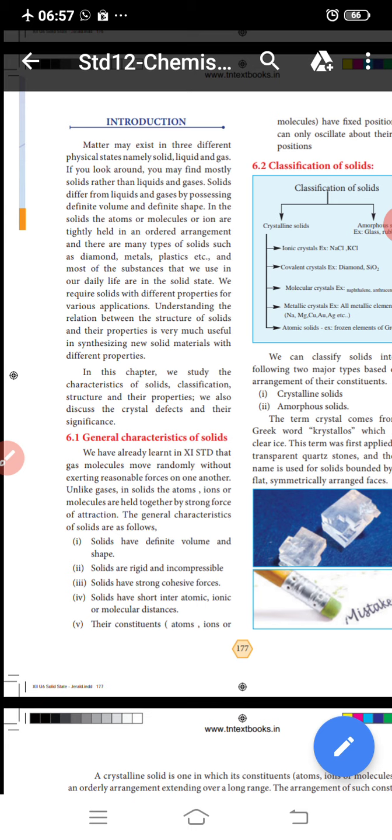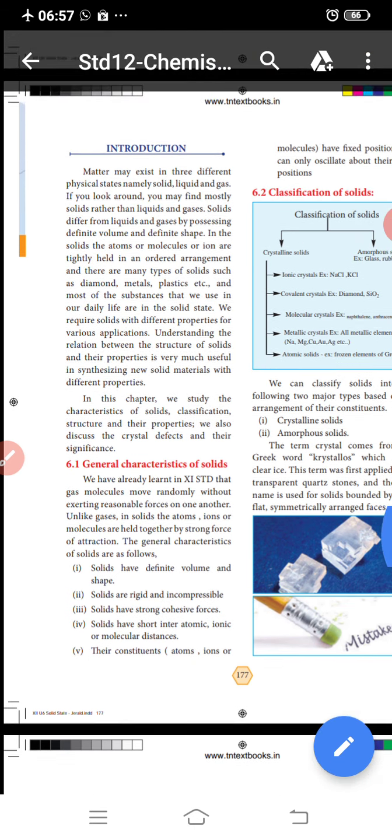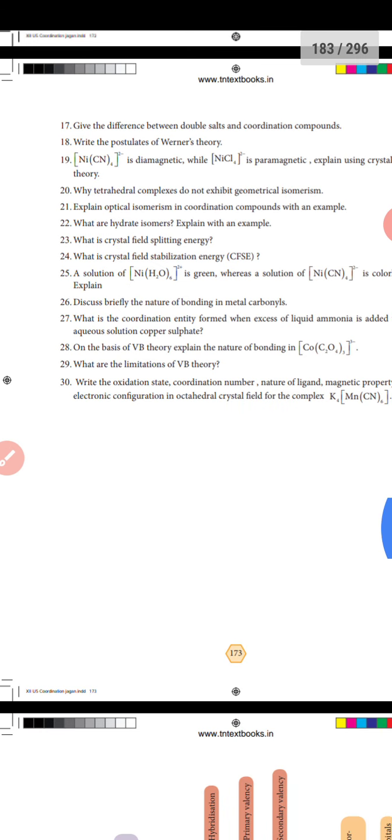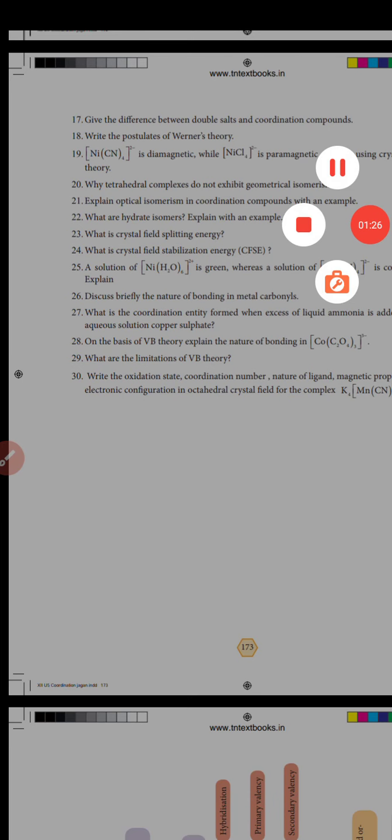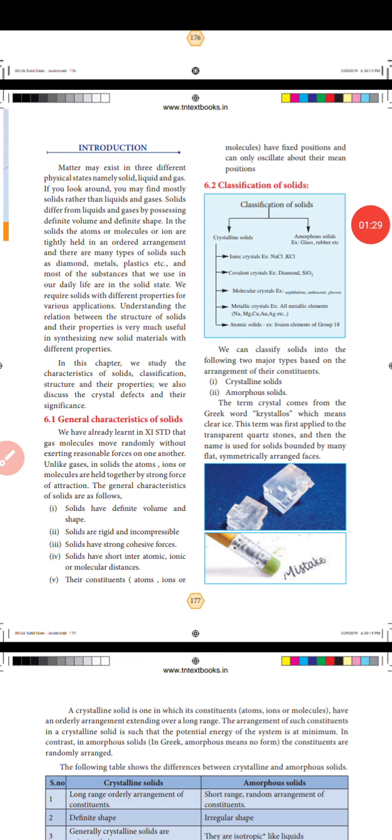Solids have definite volume and shape, and are rigid and incompressible. Solids have strong cohesive forces and short interatomic, ionic or molecular distances. Their constituents, atoms, ions and molecules, have fixed positions and can only oscillate about their mean positions.